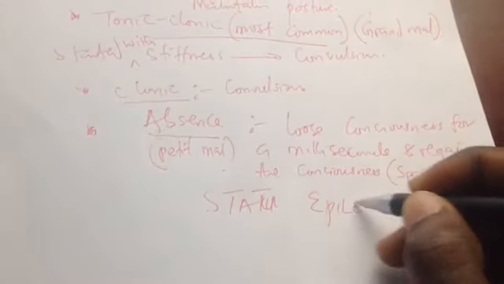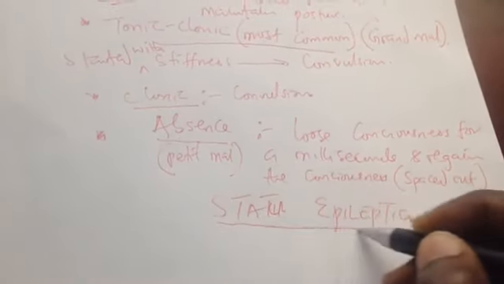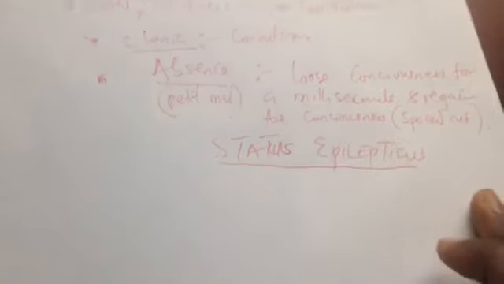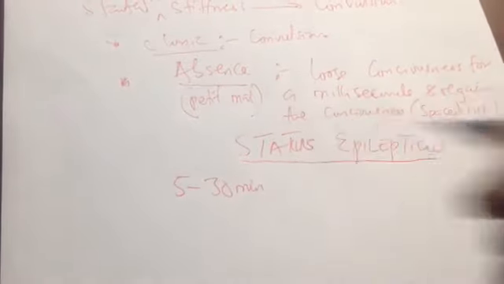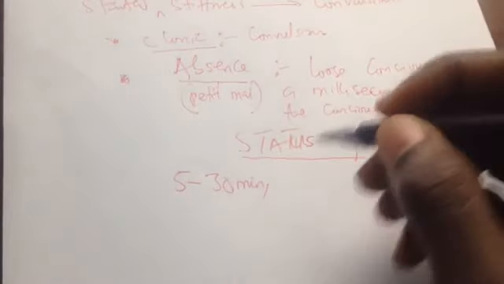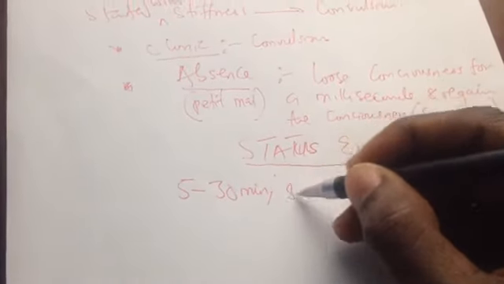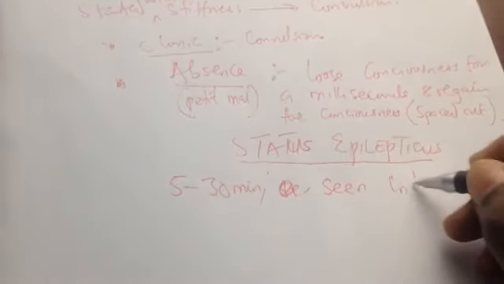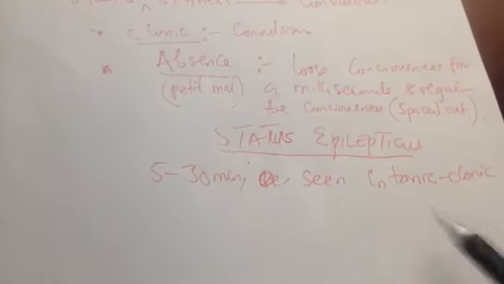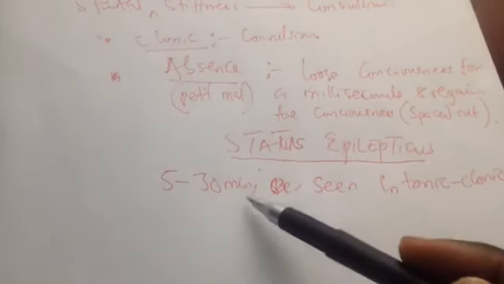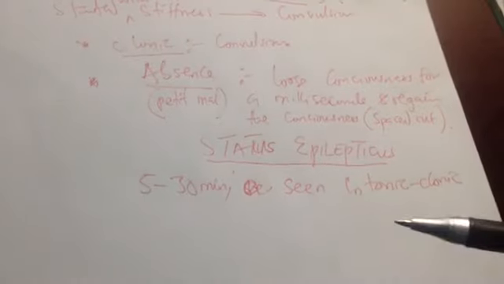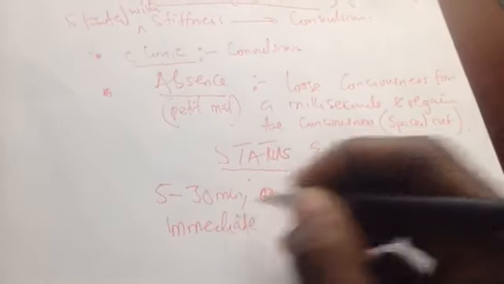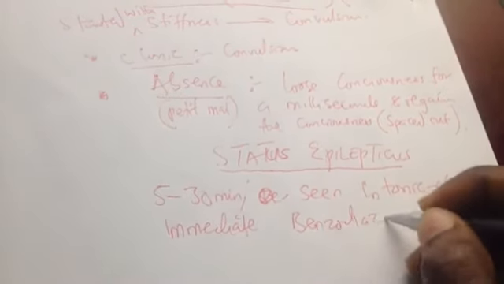Status epilepticus is when the patient has a seizure lasting more than 5 minutes, or 5 to 30 minutes of convulsion, and it is also seen in tonic-clonic seizure. Normally a seizure can't last more than 5 minutes. So if it goes beyond 5 minutes without stopping, we term this status epilepticus, and immediate or emergent benzodiazepine is indicated here, even if it is the first time of his seizure.